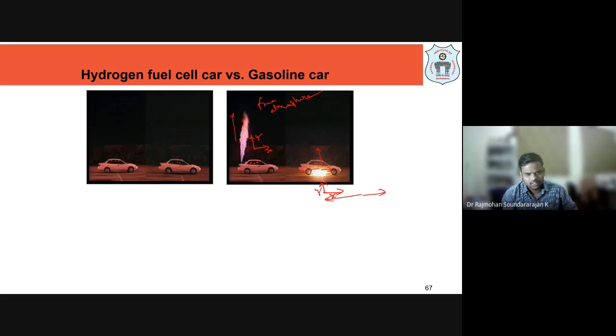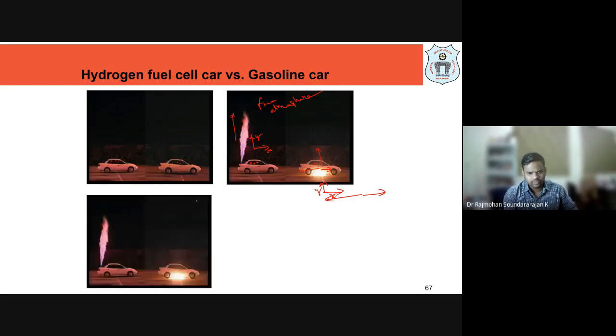Okay. So here they may not even know that this fire is taking place behind them, because the flame is colorless and odorless. At night time they may be able to see that one, right? But here it is very difficult for people to get out of the car also.